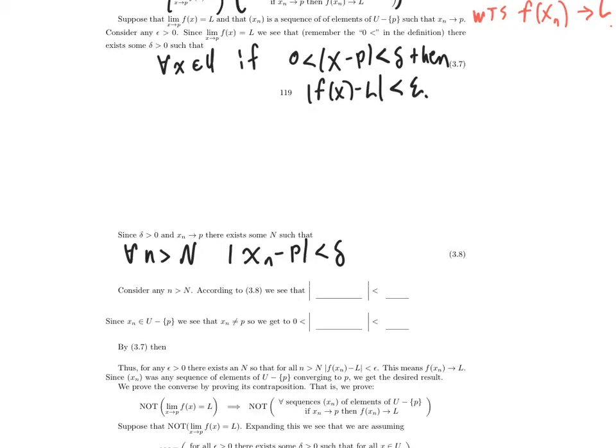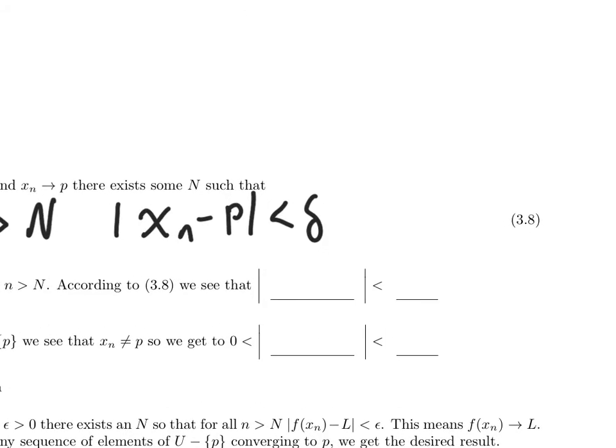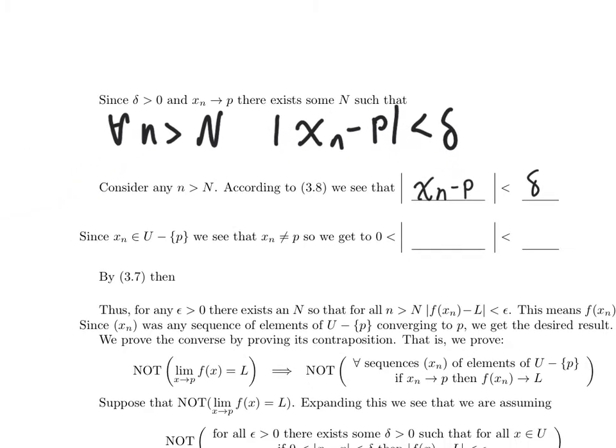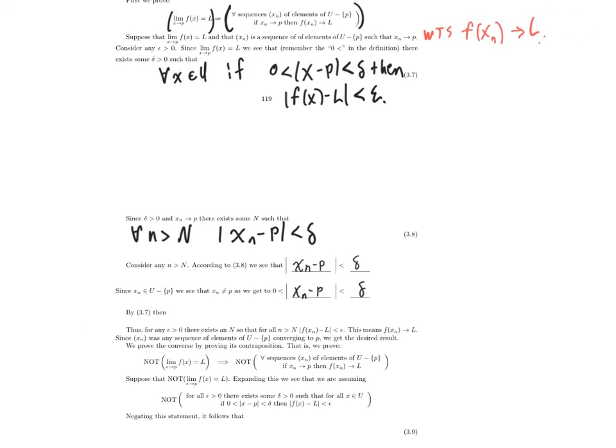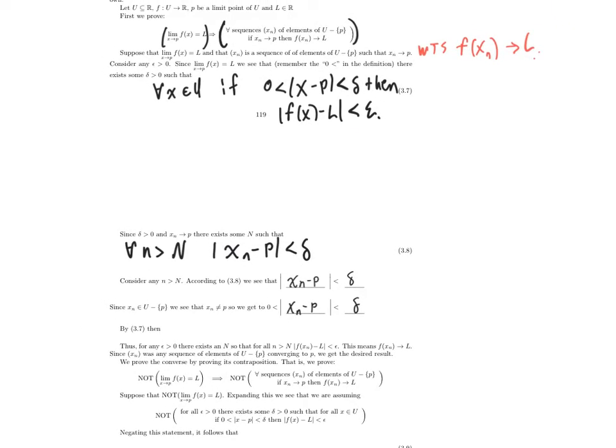So let's consider any little n bigger than big N. Well then, by 3.8, we certainly have that absolute value of xn minus P is less than delta. Now this xn is an element of U minus singleton P. So that means that xn is not equal to P. So that means that this difference is bigger than 0. So 0 is less than absolute value of xn minus P is less than delta. Now I'm set up to use 3.7, which is this.